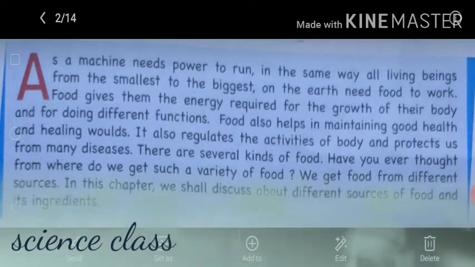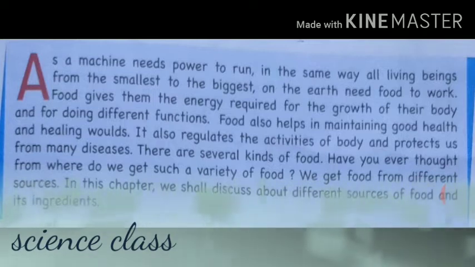There are several kinds of food. Have you ever thought from where we get such a variety of food? We get food from different sources. In this chapter, we shall discuss different sources of food and its ingredients. So my dear students, we are going to know about food, exactly where it comes from. There is a huge variety of food which we are consuming every day. So from where do we get all these different varieties of food? We will read in this chapter.